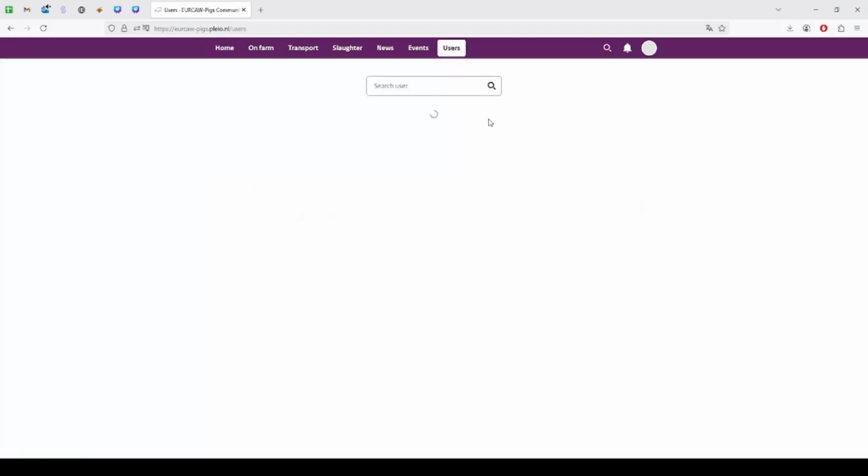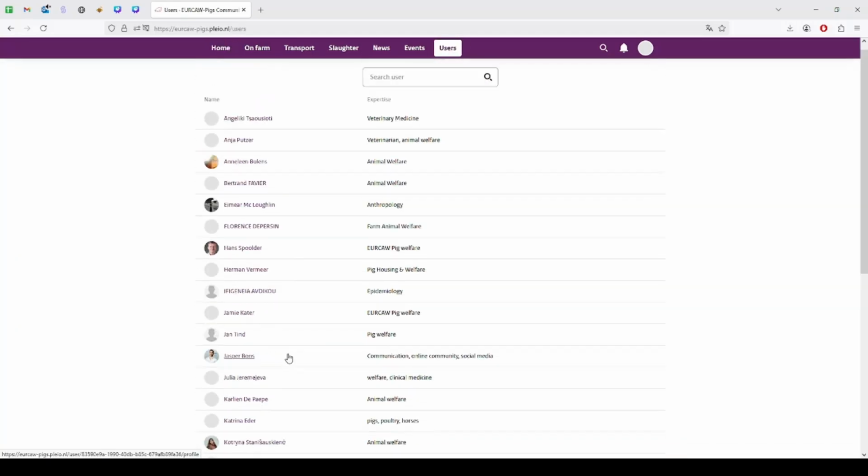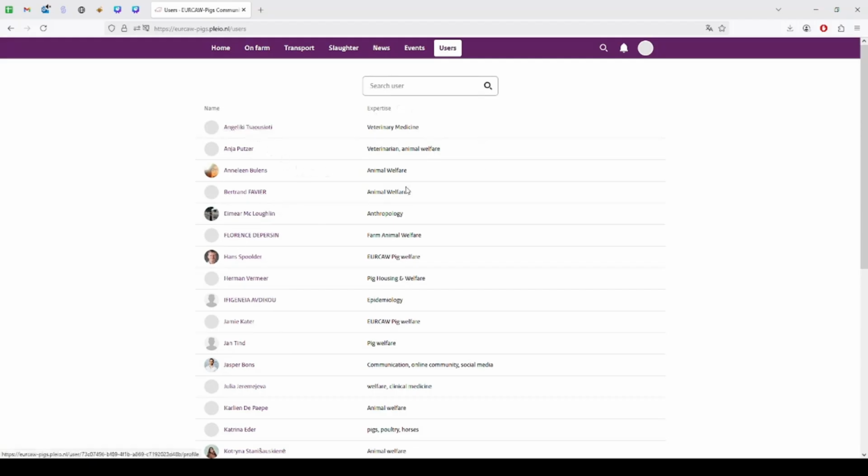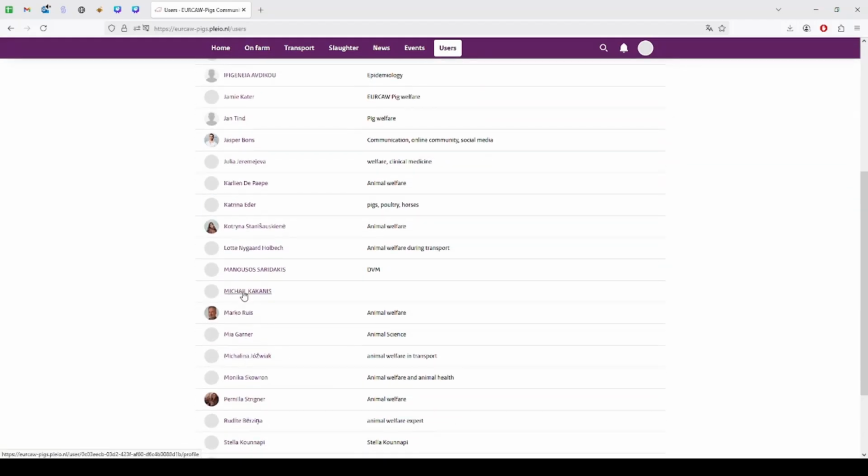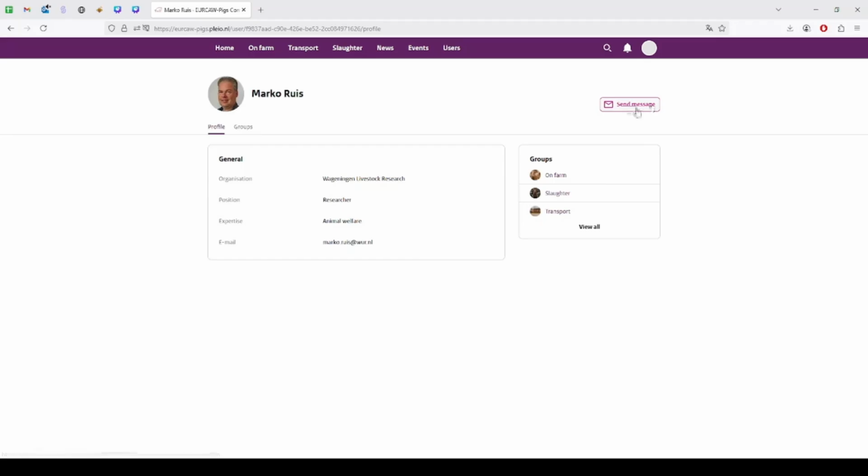And there's also users here, so you can see everyone who is inside the community. You can even send them a message. Let's see. I can send him a message right here. You can see information about everyone who is in the community.